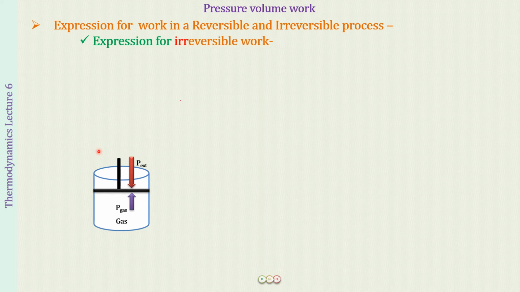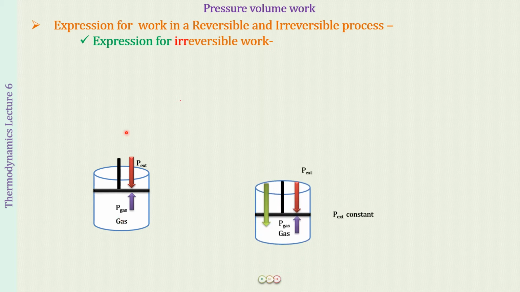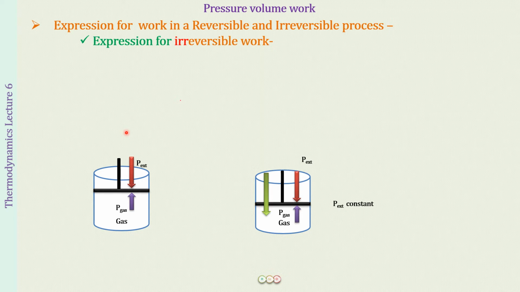Here we again have a gas enclosed in a cylinder fitted with a frictionless piston. Initially, with the piston in position, the pressure of the gas is equal to the external pressure. But now we want to compress this gas. To do that, we will have to increase the external pressure to be greater than the pressure of the gas. Then only the piston will come down, till again the external pressure becomes equal to the gas pressure. So in an irreversible process, we will be doing this in one go.